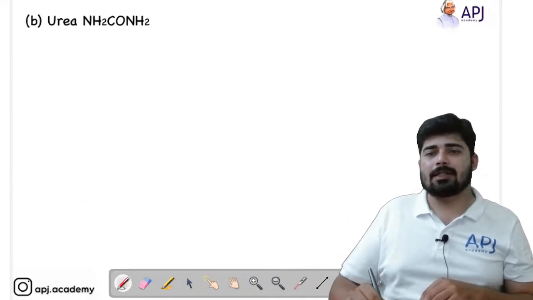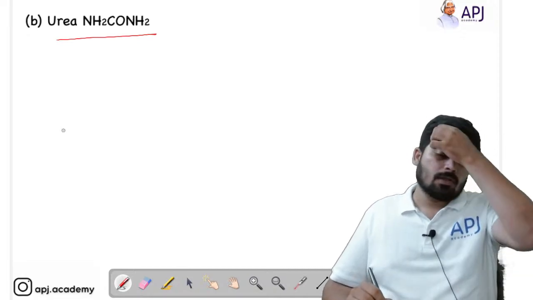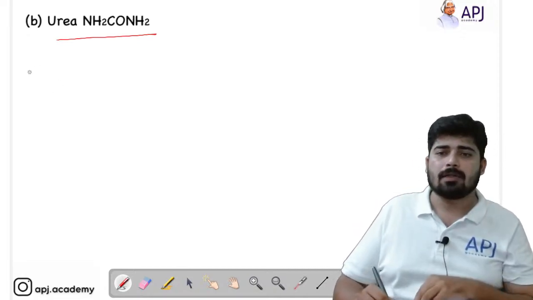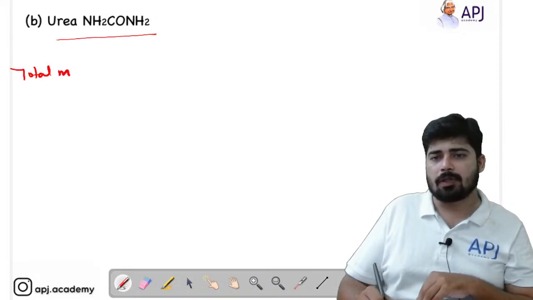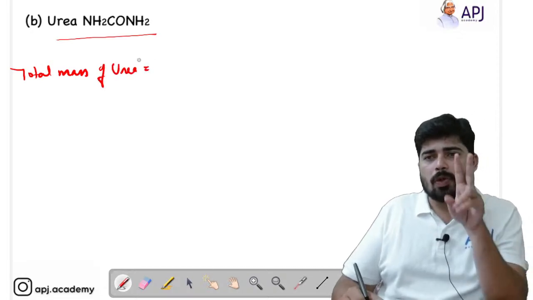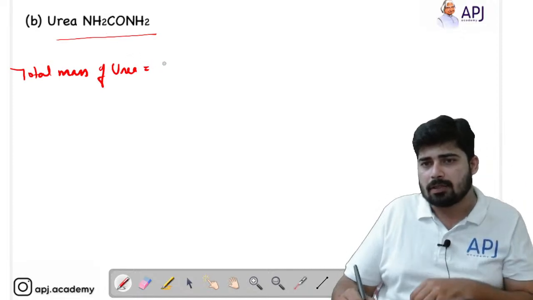Now the interesting one is urea. Similarly, we have to find out the total mass of urea. Let's find out the total mass of urea. We know that there are 2 nitrogen atoms, so the mass of nitrogen is 14, so 2 into 14 is 28.